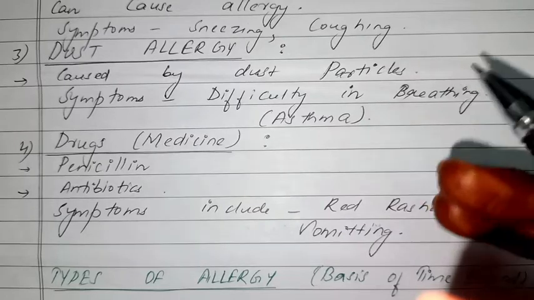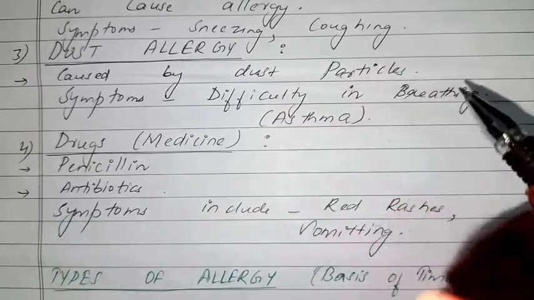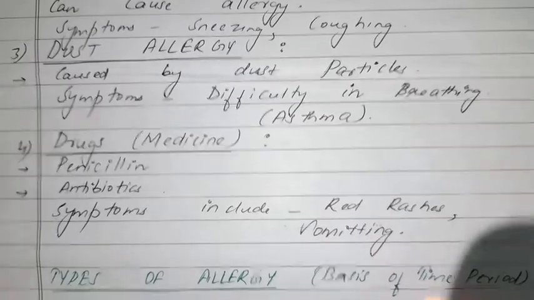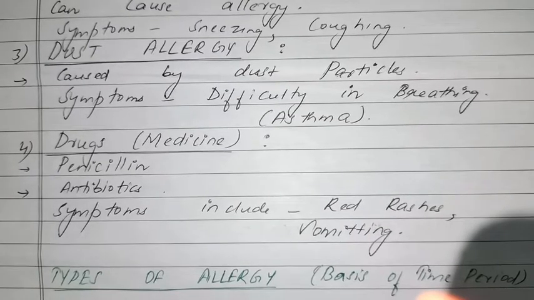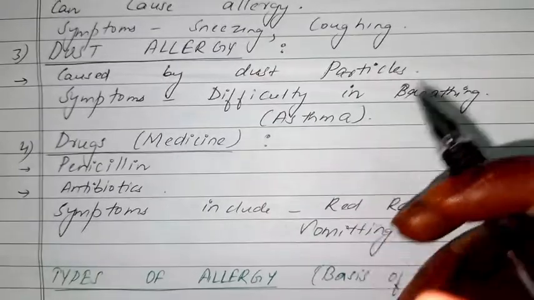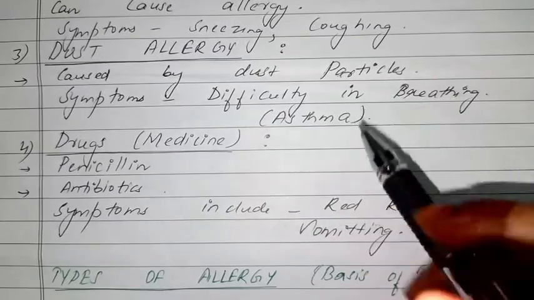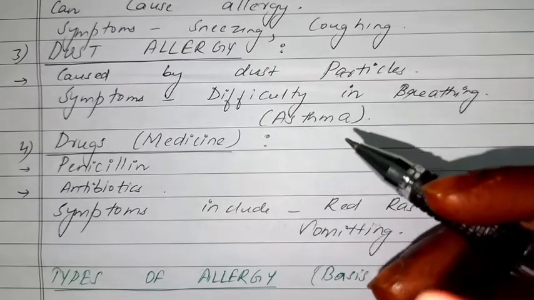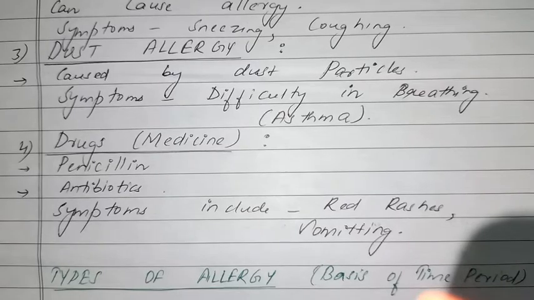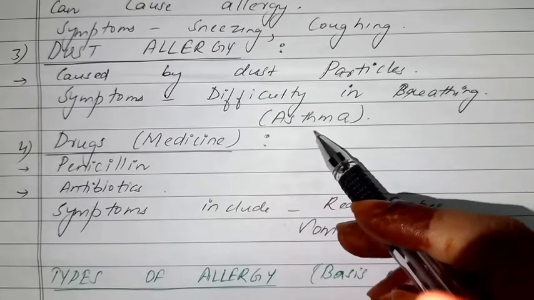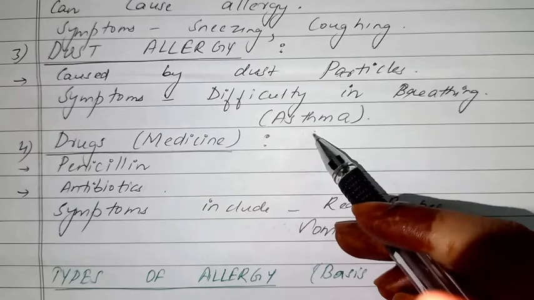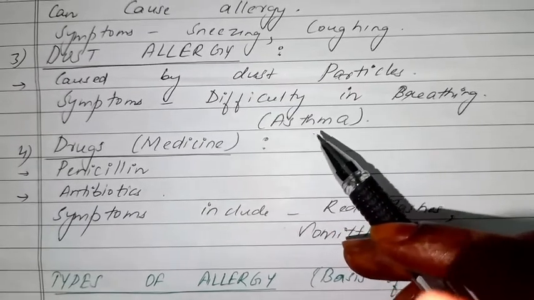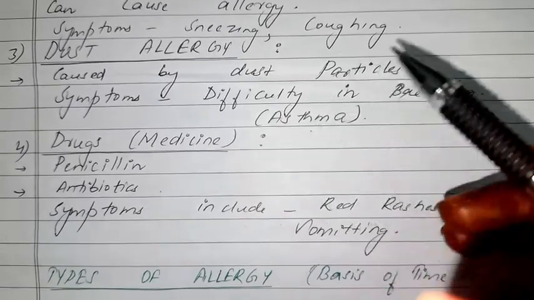And people who have asthma, they will have difficulty in breathing. What is asthma? Asthma is a medical condition in which people face difficulty in breathing. So people having asthma will have more problem when they are in dust. Okay, because dust also causes allergy to most of the people. Mostly we'll see that when you are outside in the dust, you will start sneezing. That means we are allergic to it.